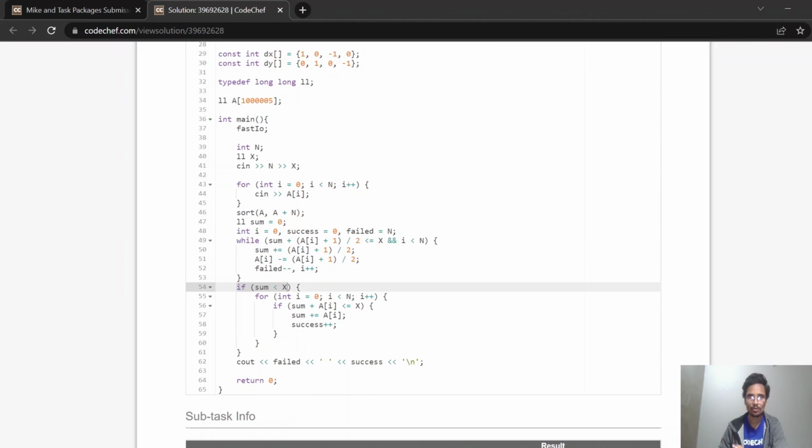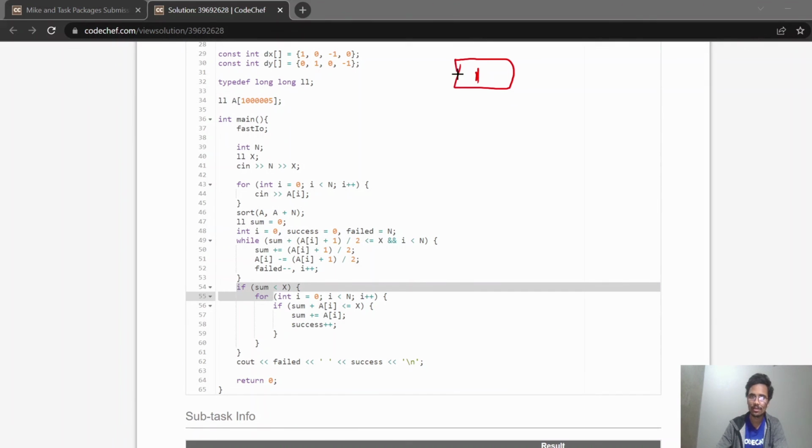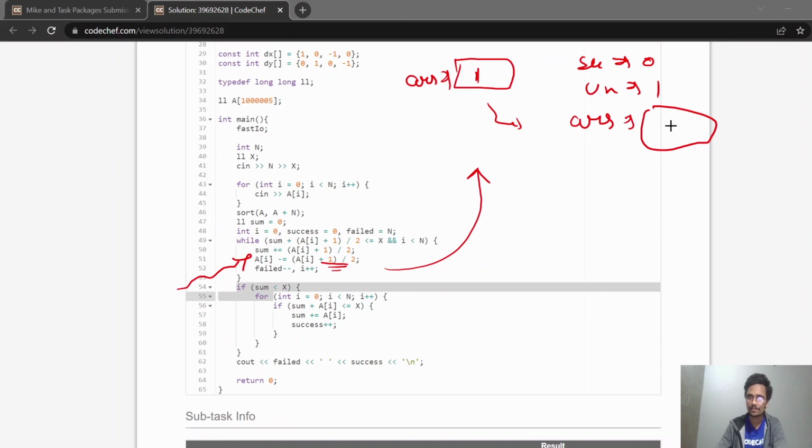Now this is a loop if sum less than x. So this is the wrong part here. Suppose you have an array like 1, of size 1. So first of all, in this case, successful is equal to 0 and unsuccessful is equal to 1, and in this loop we are decrementing the ceiling value. So we will decrement this array, and we will convert this into array of 0. So this is array of 0.